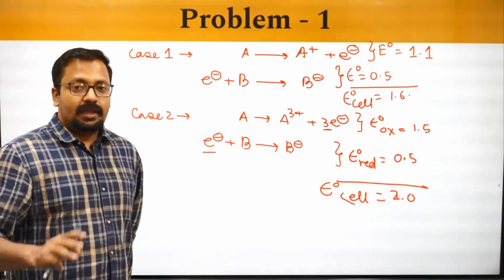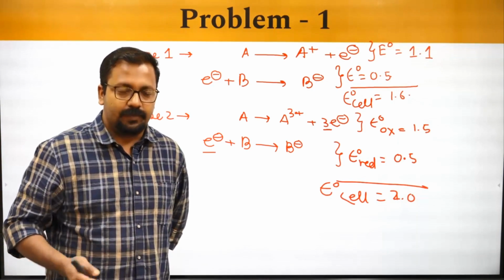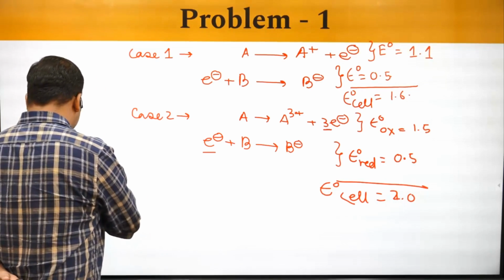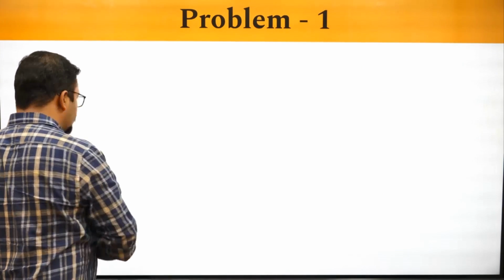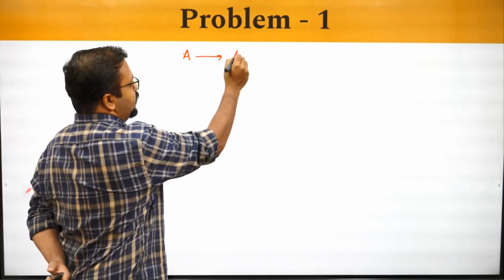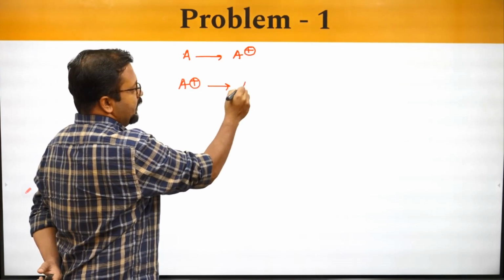But if it is a scenario where it is only oxidation or if it is only reduction, for example, let's say A changes to A plus, changes to A2 plus.